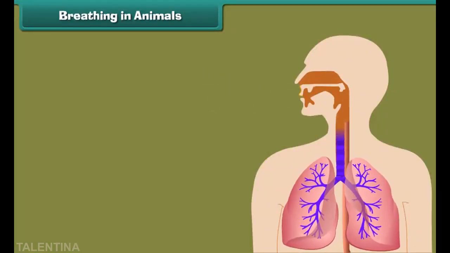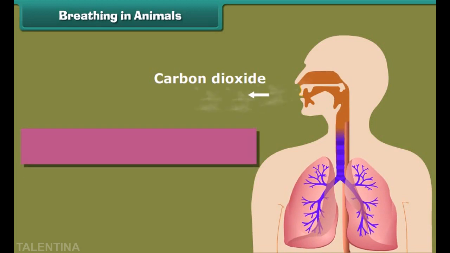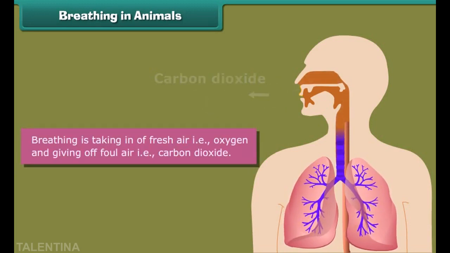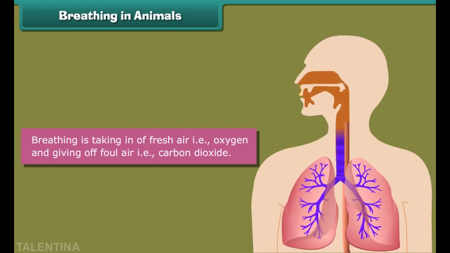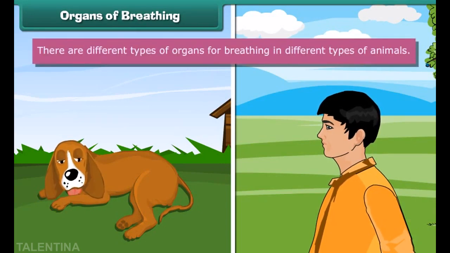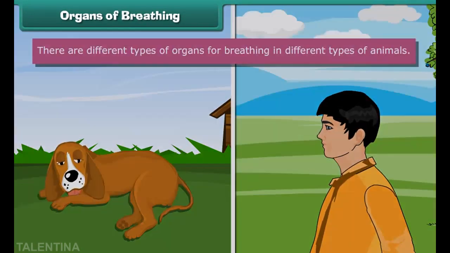Breathing in animals. Breathing is taking in of fresh air, that is oxygen, and giving off foul air, that is carbon dioxide. Organs of breathing. There are different types of organs for breathing in different types of animals.